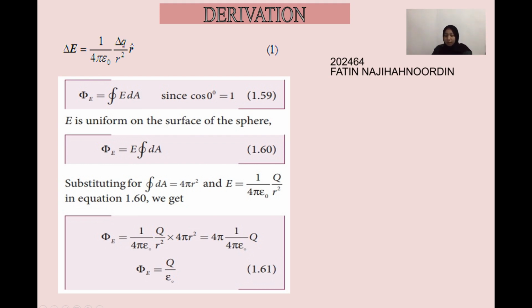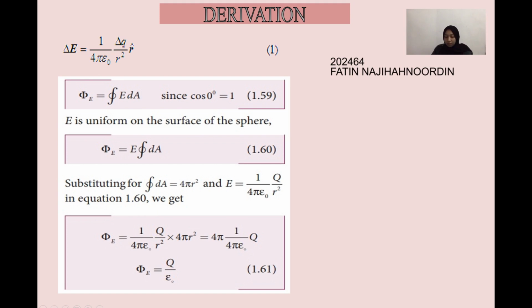We can replace the electric field in the figure, which is labeled 1.59, and replace it with 1, which is the entire equation. Notice our Q is a constant, 4 pi epsilon naught are constants, and our r is a fixed quantity. We can take the entire fraction and bring it outside of the integral. Then we will get the last equation.